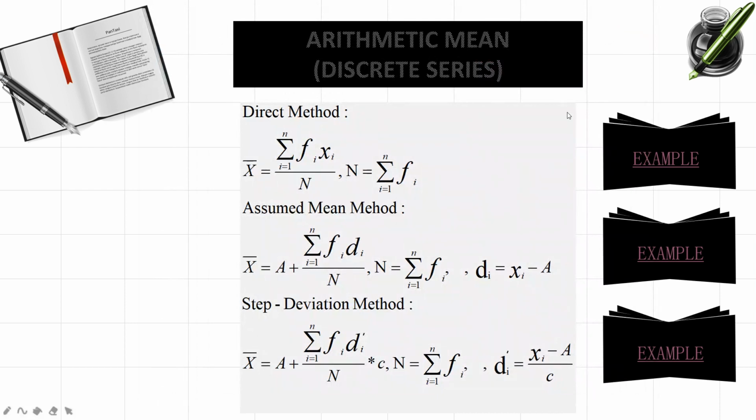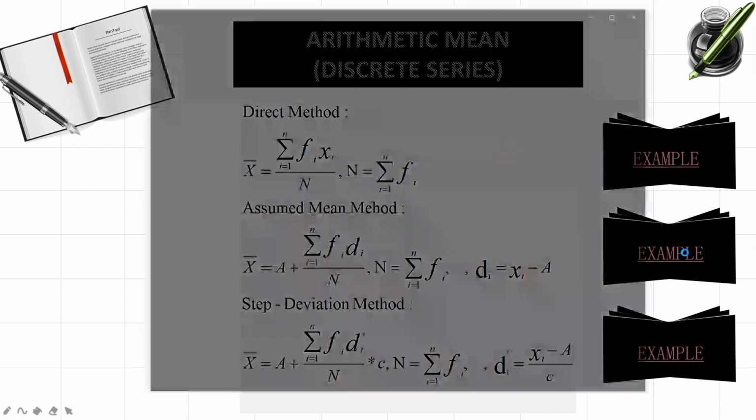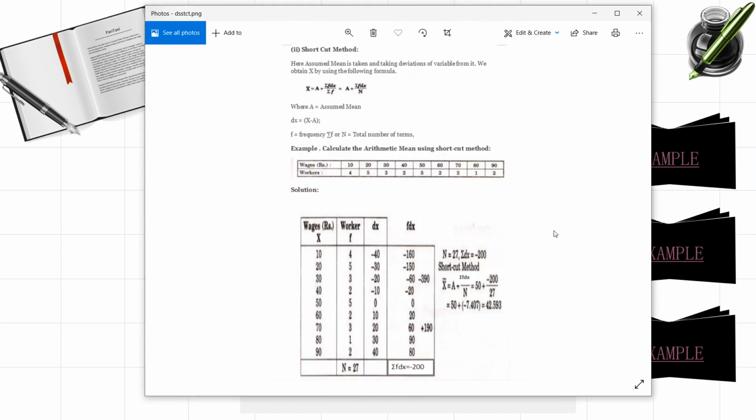Now let us see in the assumed mean method how to find out the arithmetic mean for discrete series. So here is the series given to you. These are the x values and these are the f values. Now instead of directly finding out the product of f and x, we will find out dx. Here dx is the same notation as we used before, it is x minus a. What is a here?